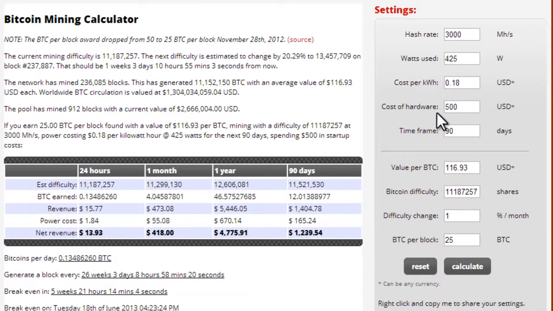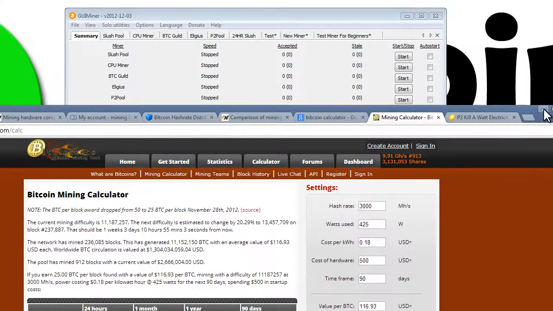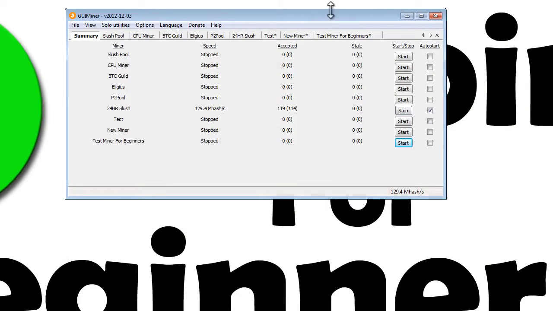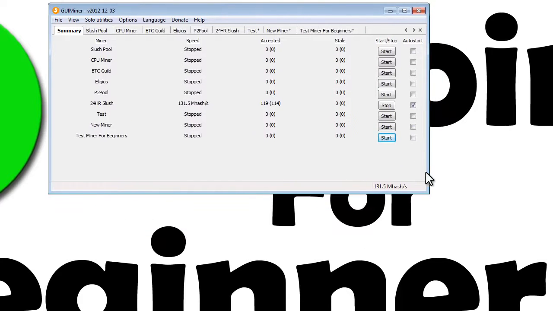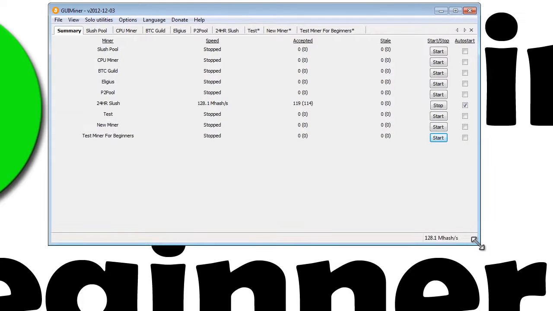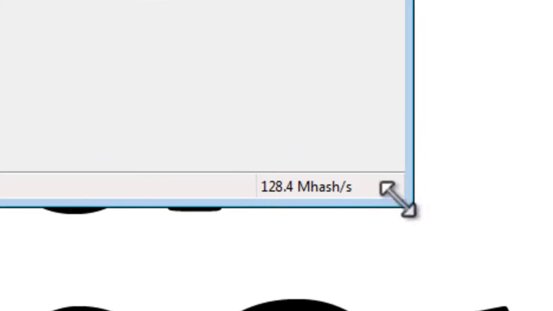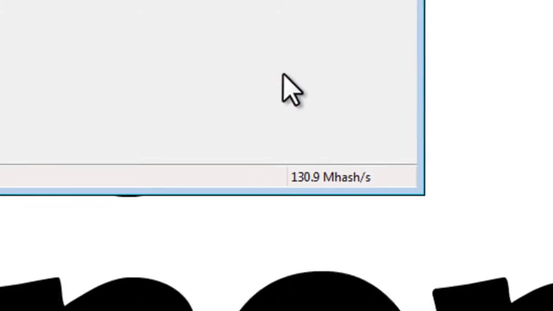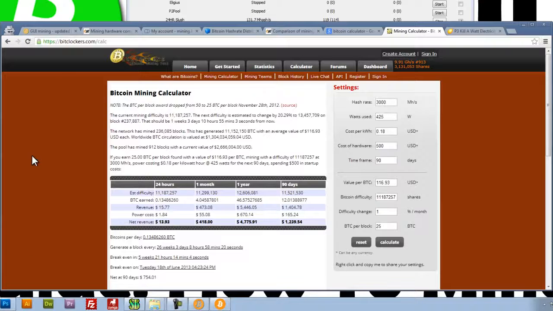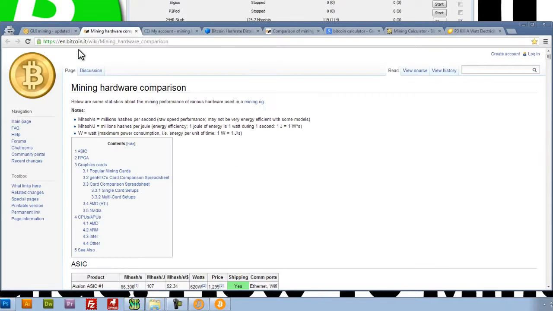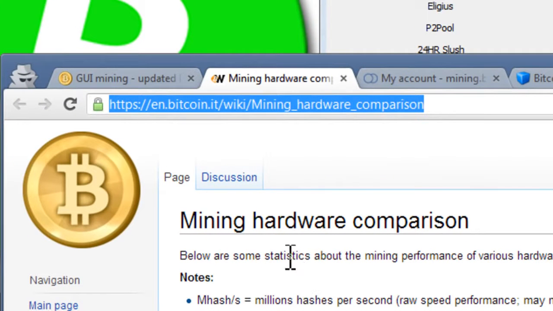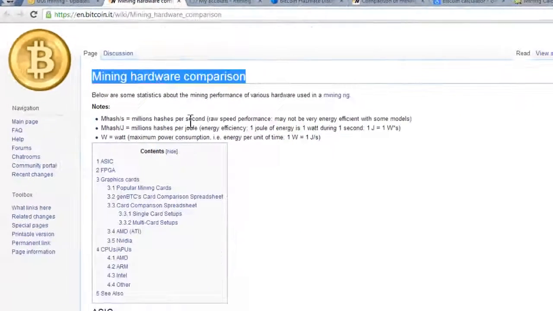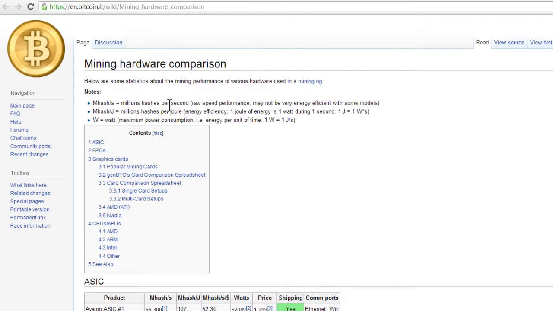Now, these numbers obviously will change depending on what your computer specs are, how much power you'll be using, but that'll give you just a general ballpark idea as to how much money you can make with your computer. So just to quickly answer any question that you might have, in order to get this mega hash per second number higher, we need a faster graphics card. And a really good website that I've found is this one here. It will basically compare all of the graphics cards that are out on the market today.